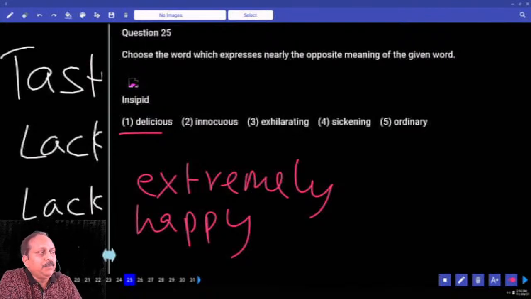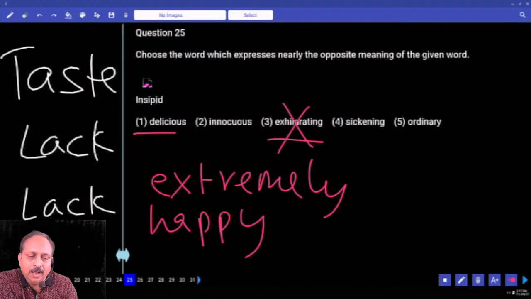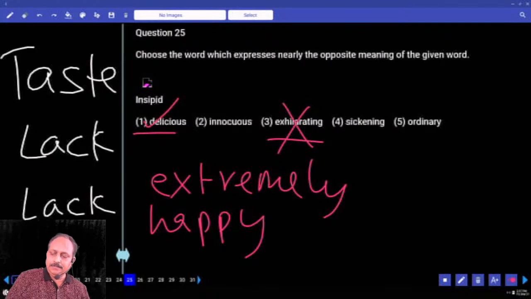What is the other word for tasty? Delicious. People mispronounce this word. People say delicious, precious, no. Precious, delicious, no E sound. But the key says the third option. Check the key. Exhilarating, very happy. First option? Then it is right. Answer is the first option. I hope you guys got it.